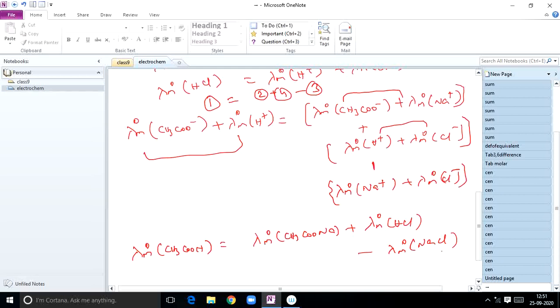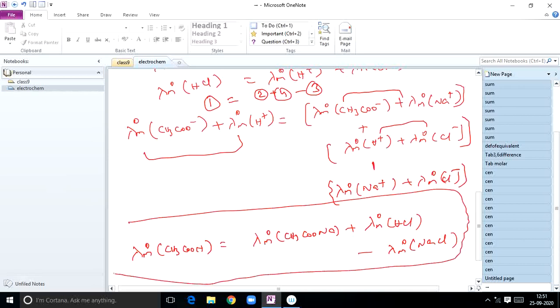Understood? This is a very important formula for doing numericals. If anyone asks you to calculate the lambda m naught value of acetic acid, it is equal to lambda m naught of sodium acetate plus lambda m naught of HCl minus lambda m naught of NaCl. So like this you have to do it, students.